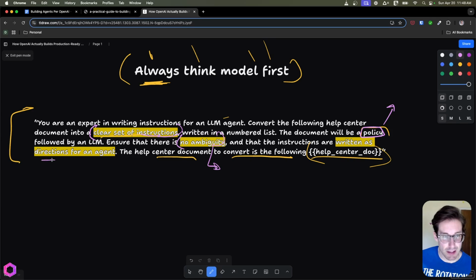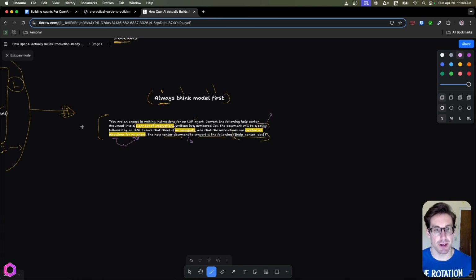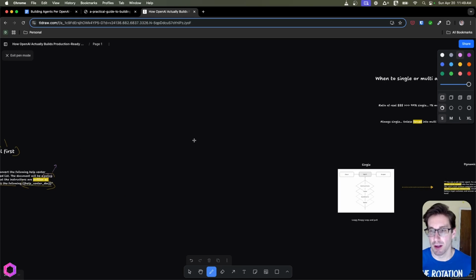And then we're giving it context that it's actually writing directions for an agent. This is something I do as well: letting the AI know that the system prompt you're creating is for another AI to do a certain task. From that, it gives the AI that's writing the prompt more context to improve the prompt on the initial shot. So you can automate a lot of this with AI. Don't think you need to write these prompts yourself.